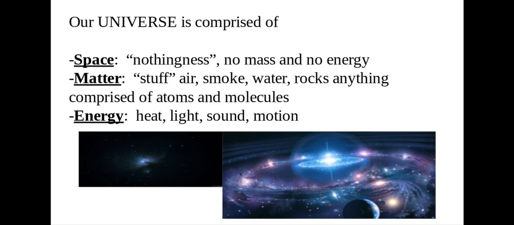It's really, really hard to think of things that are considered not matter, but it is really easy to come up with a long list of things that are considered matter. Then we also have energy. We talked about energy very briefly earlier in the week. Some different types are heat, light, sound, and motion.